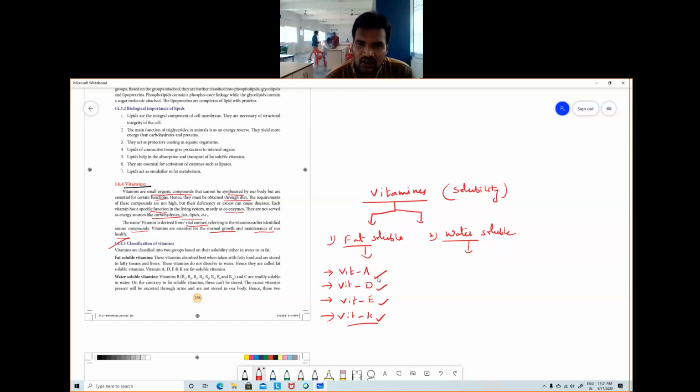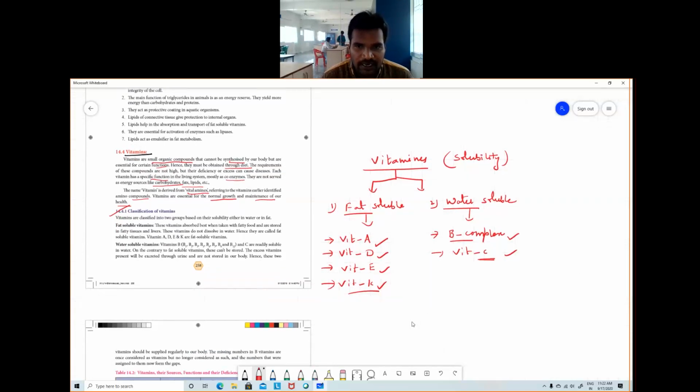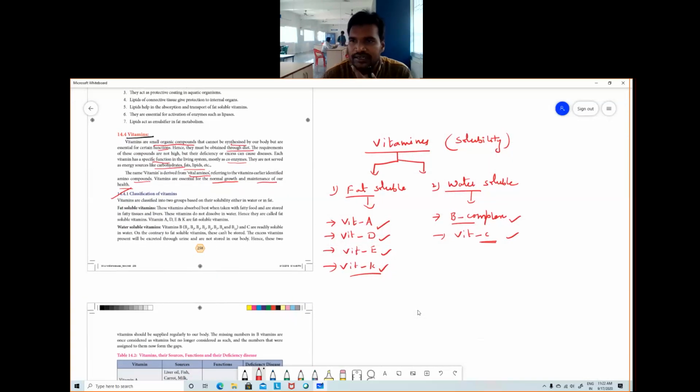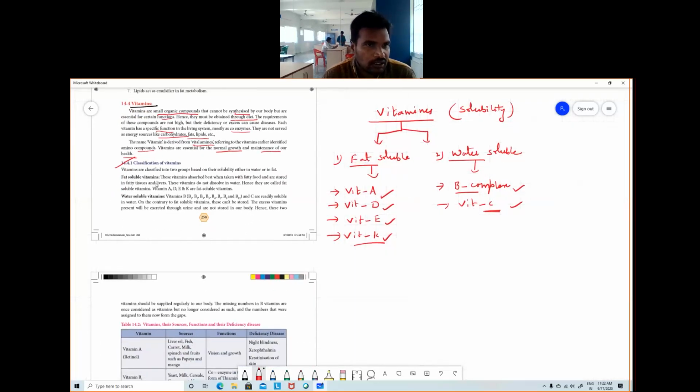Coming to the water soluble, mainly B complex vitamins. In this B complex, many vitamins are there. We will discuss the B complex vitamins, and also vitamin C. These are the two groups which are water soluble. So let us go ahead. What are their chemical names, sources, and the deficiencies of these vitamins? Now let's move to the textbook.